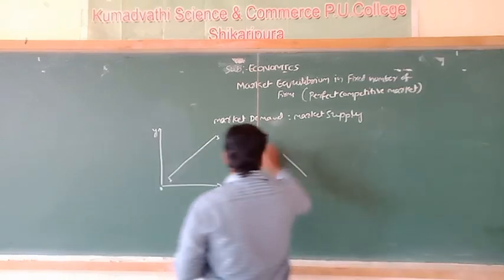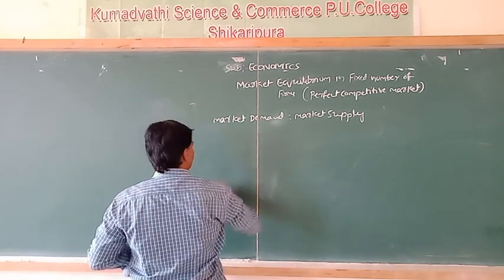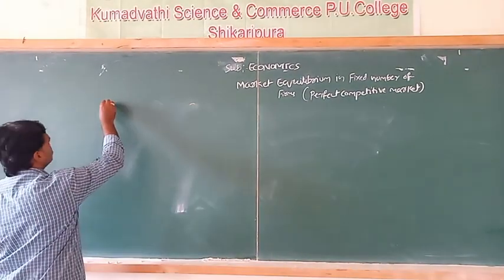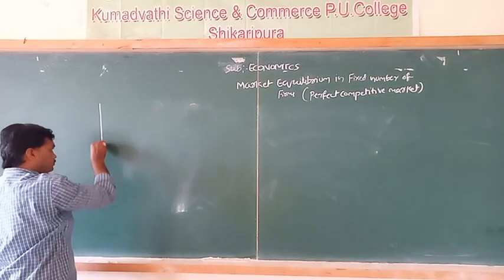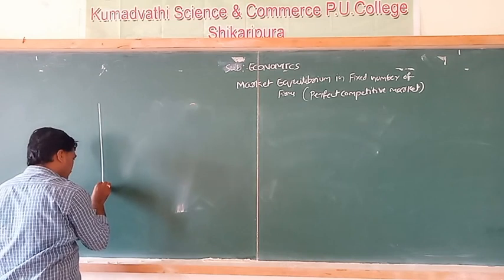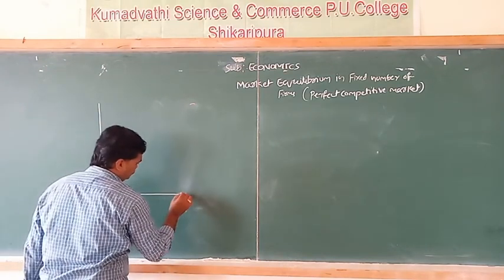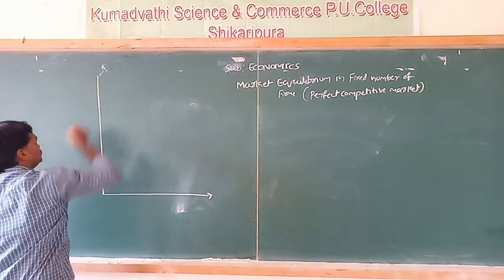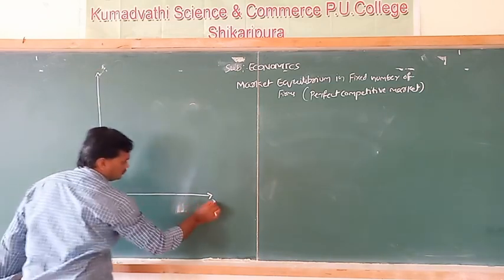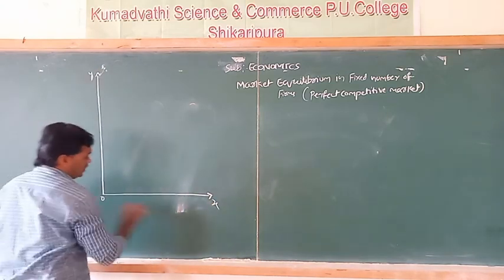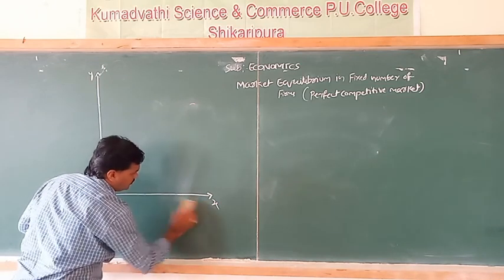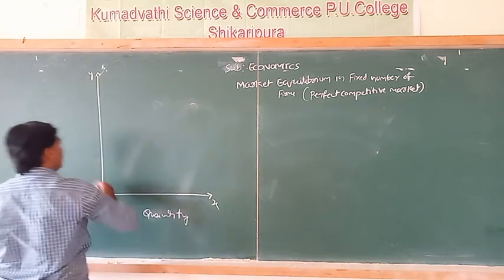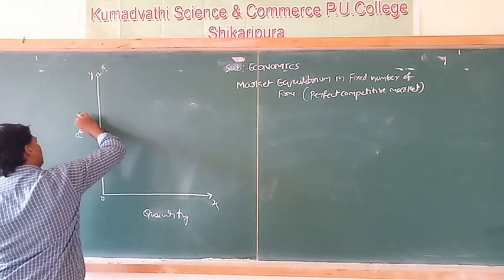I will draw the diagram. So on x-axis we plot quantity, and on y-axis we plot price of the commodity.